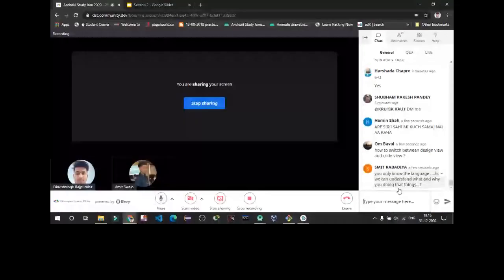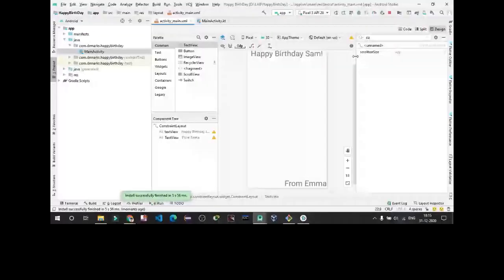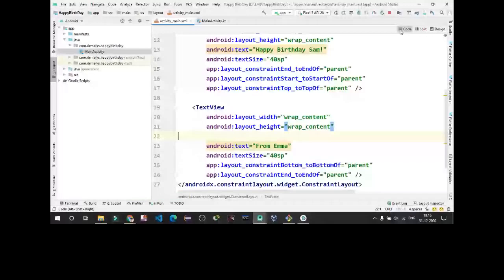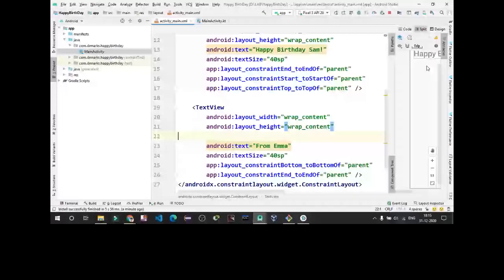So how to switch between the code and design view? There's an option on the right side. This is the code, split and design option. You can get only your code. You can also get this code and split button where you can see what code you are writing and what effect is going to be on the screen, and you can have the design view also.